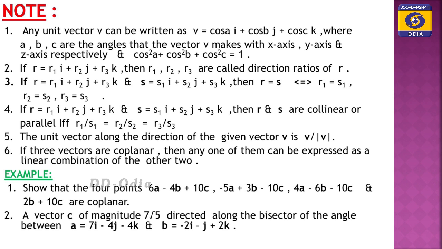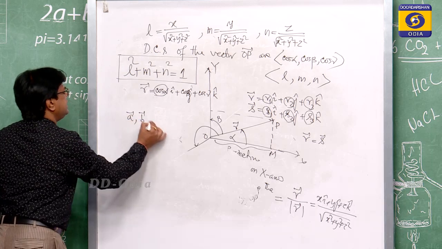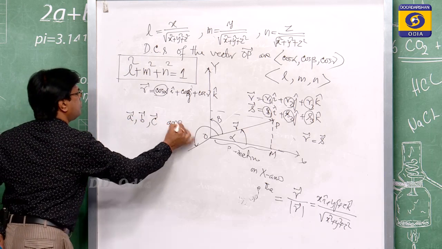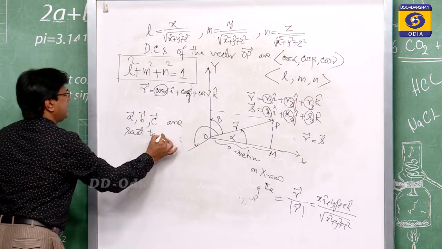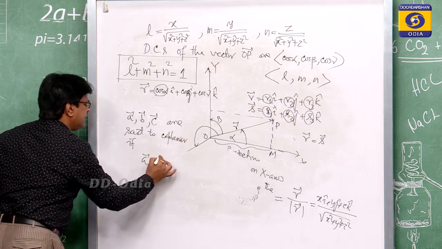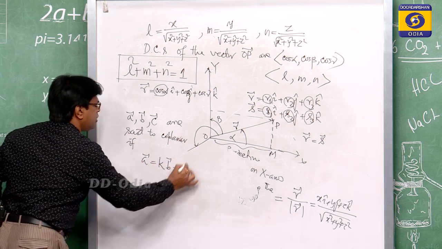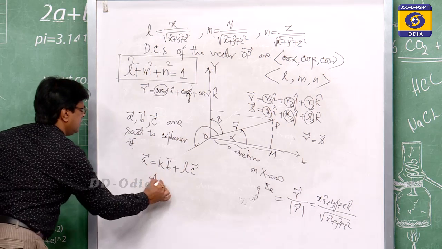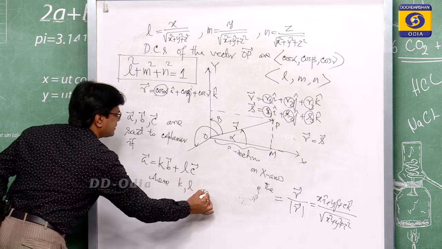If three vectors are said to be coplanar, then one of the vectors can be expressed as a linear combination of the other two vectors. Suppose A, B, C are three vectors said to be coplanar, then A vector can be expressed as k into B plus l into C, where k and l are scalars.